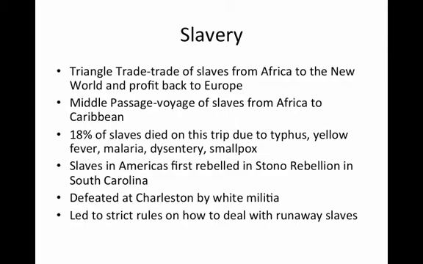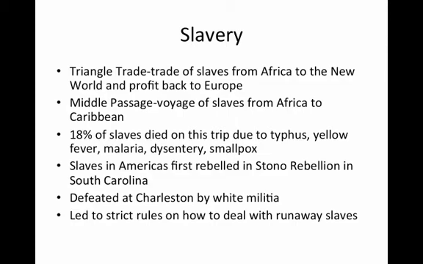Slavery. The Triangle Trade. The trade of slaves from Africa to the New World and profit back to Europe is known as the Triangle Trade. Actually, if you look at the way trade took place with slavery, there was no perfect triangle. But when we try to make it into a simple model, it looks somewhat like a triangle because it includes these three major continents: Europe to Africa to the Caribbean and back to Europe.